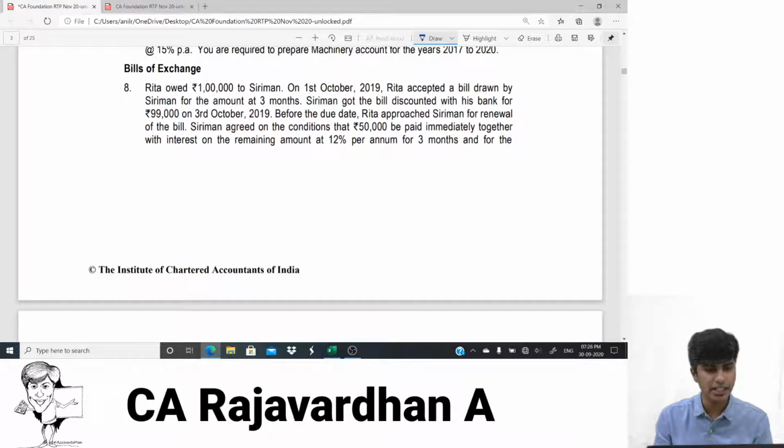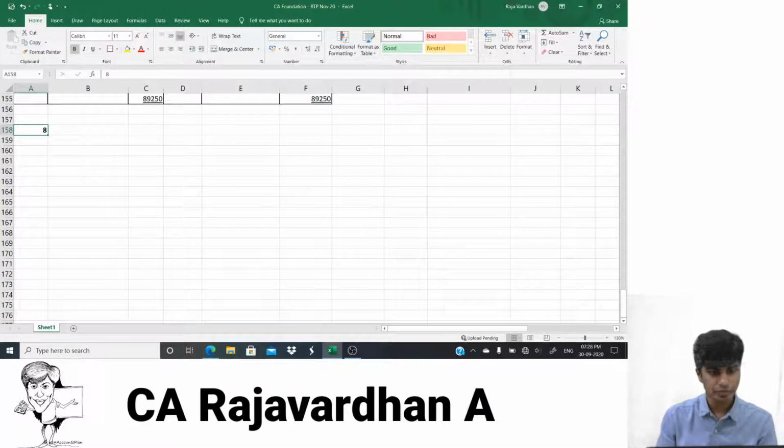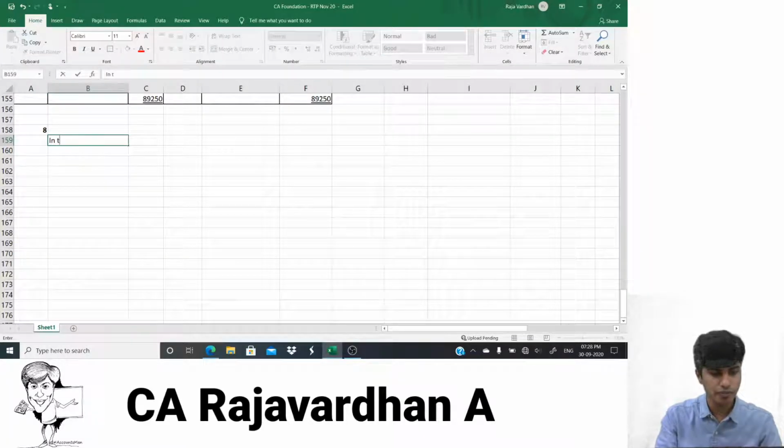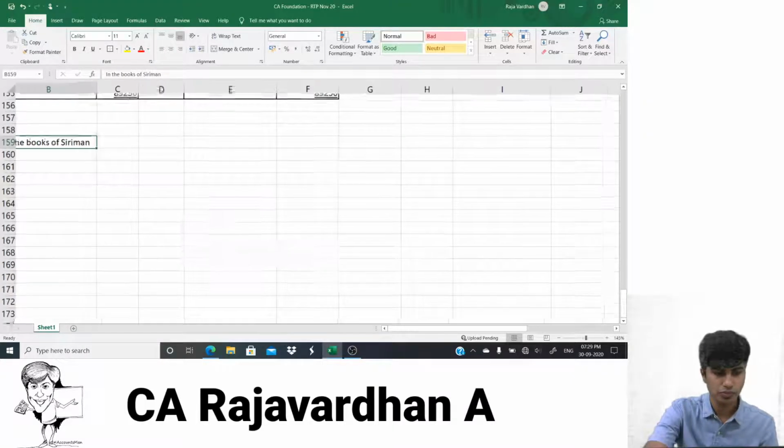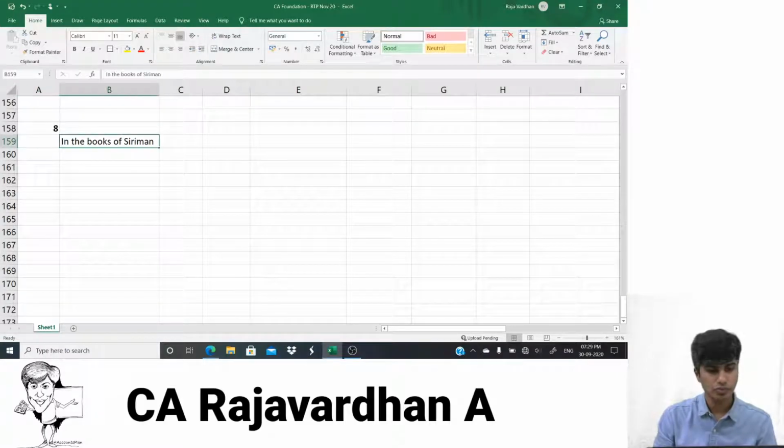Okay, let's get started. So Rita owed 1 lakh to Siriman. Siriman is the person here. So who's Rita to Siriman? Rita owed money, so Rita is our debtor. So we're doing this in the books of Siriman.